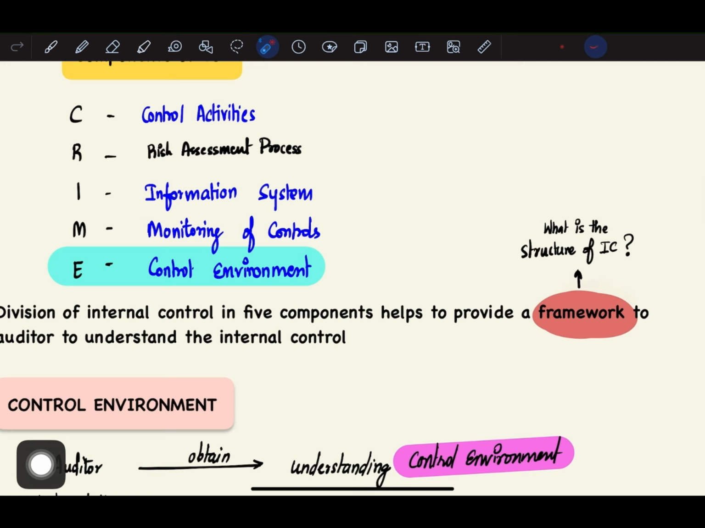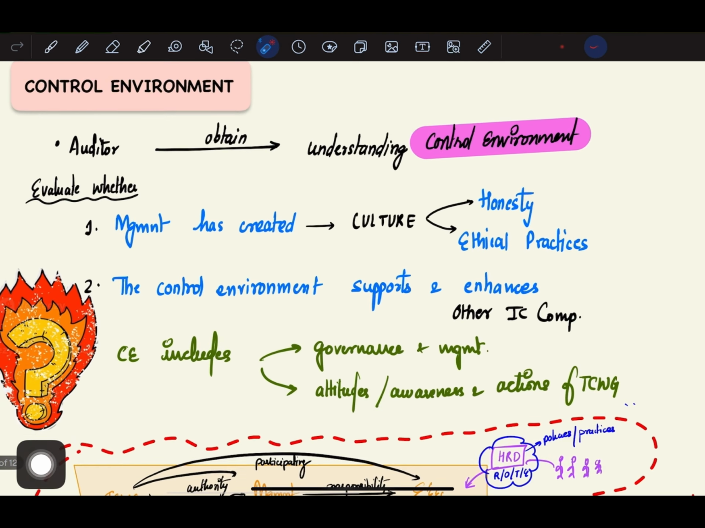Framework is nothing but the structure or the skeleton of internal control. So there are basically 5 parts: control activities, risk assessment process, information system, monitoring of controls, and control environment. First, let us start with control environment. In control environment, the auditor obtains understanding.